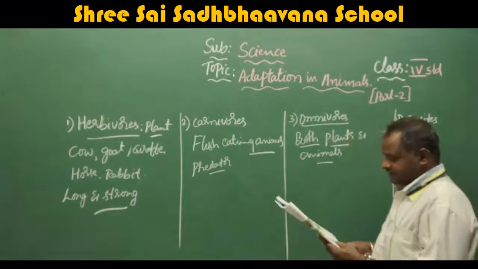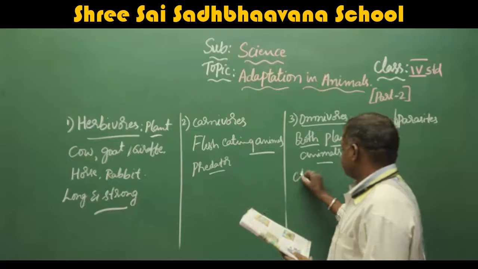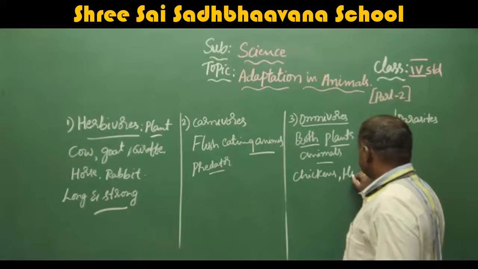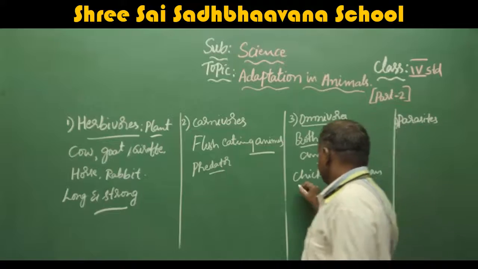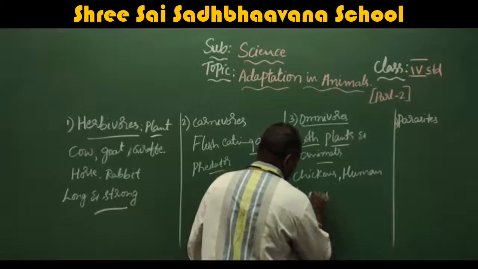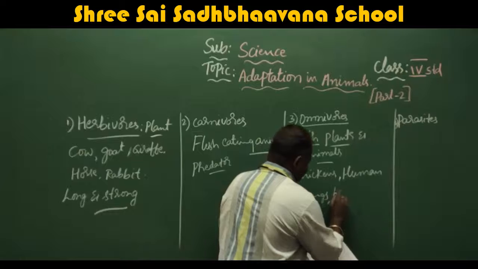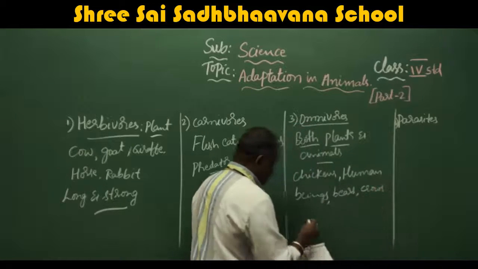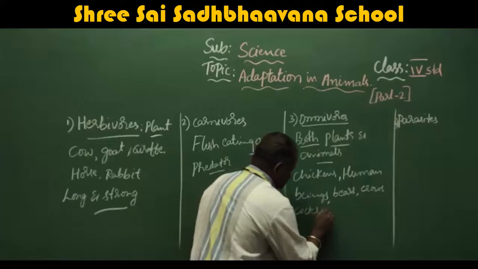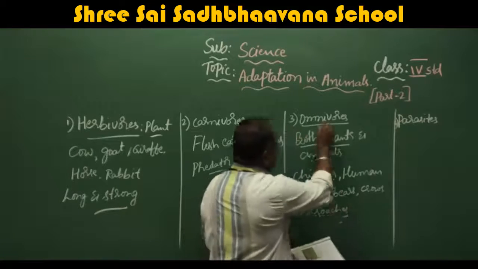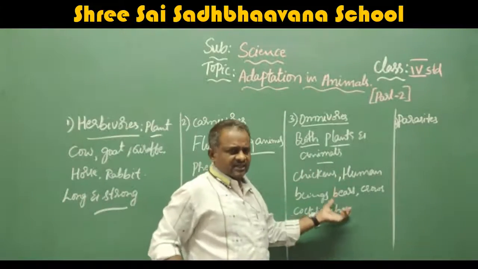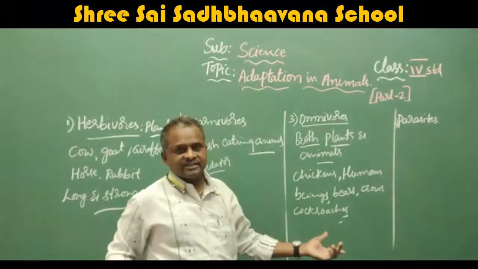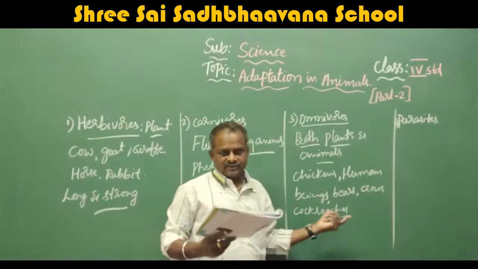These are the examples: chickens, human beings, bears, crows, cockroaches. These are all the examples for omnivorous.